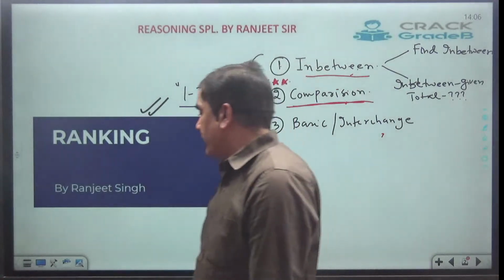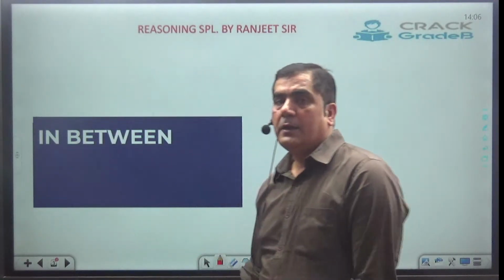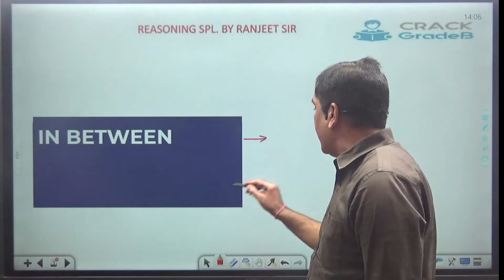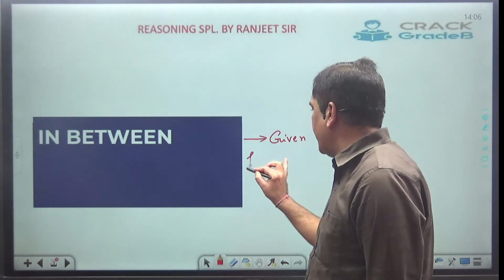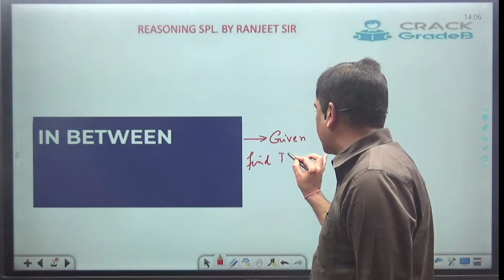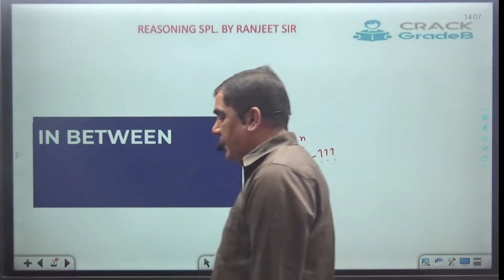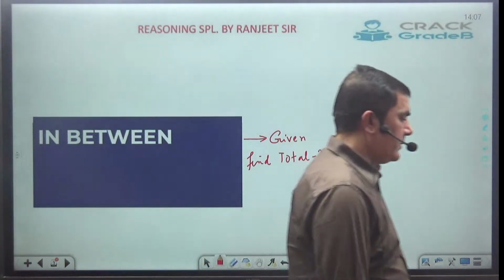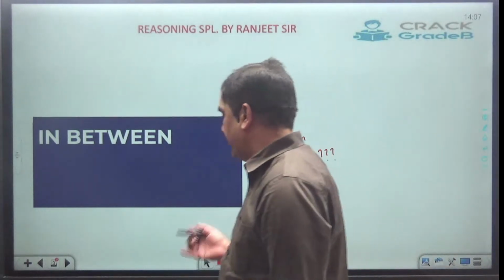Okay, let's start with the first type, which is called in between. In today's class, we will have two types of problem. We are going to cover the case where in between is given, and then you have to find the total. If in between is given, and they ask for the total number of students, how to get the answer.